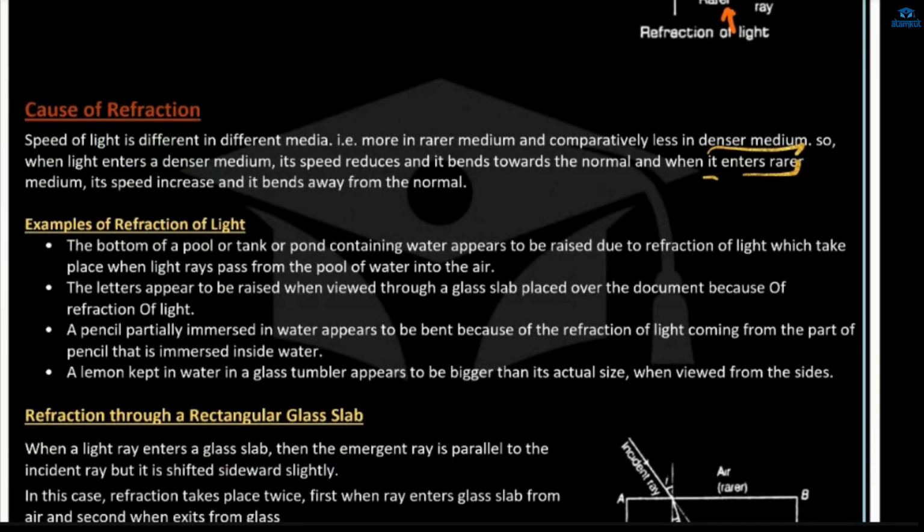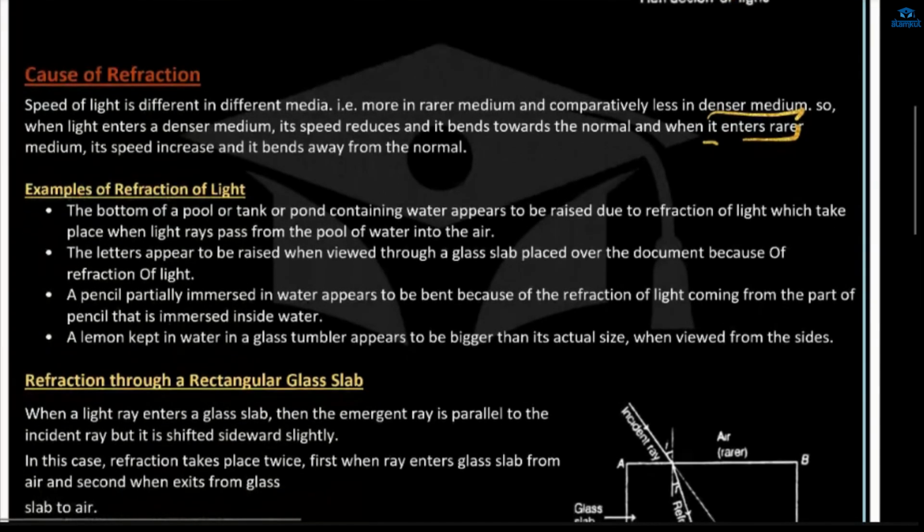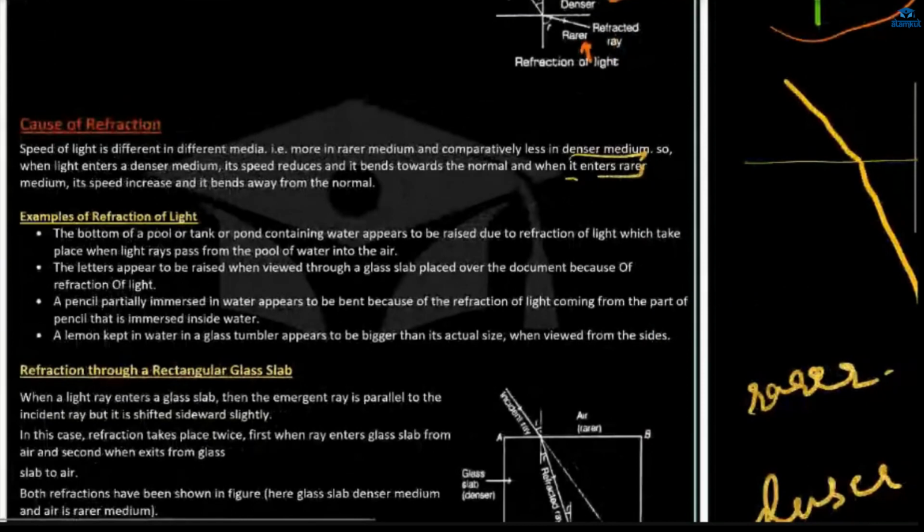Okay. Examples of refraction of light. The bottom of a pool or tank or pond containing water appears to be raised due to refraction of light. Let's see the examples of refraction of light. If you take a pen and put it in a glass of water, okay, so what you'll see, isn't it?